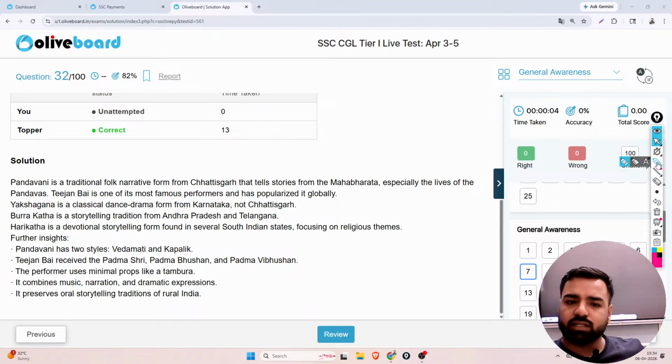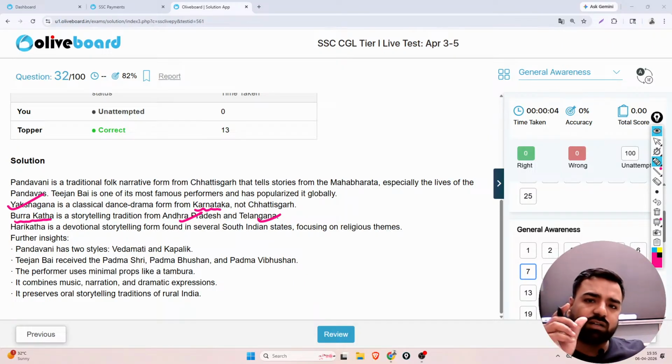But you must link it with other things also. Yakshagana is a classical dance form from Karnataka, not Chhattisgarh. Burra Katha is actually a storytelling tradition from Andhra Pradesh and Telangana. So the word Katha is linked with storytelling only. Hari Katha, that is the story of God, is a devotional storytelling form found in several South Indian states which focuses on religious themes. So here the correct answer was Pandavani, that is option number B. Right? Next, what is the next question?